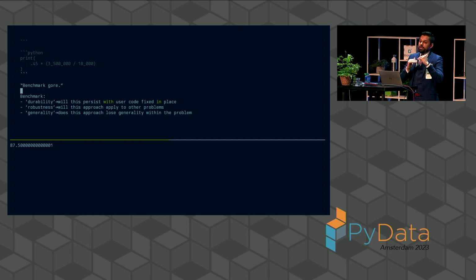In that talk, one of the things that I showed was that micro-optimizations that occur at the Python level are not durable. That is to say, if you take two pieces of Python code and you actually measure which is faster, it is very likely that when you upgrade your Python version, the faster one and the slower one will invert. And when you upgrade your Python version again, they'll invert again.